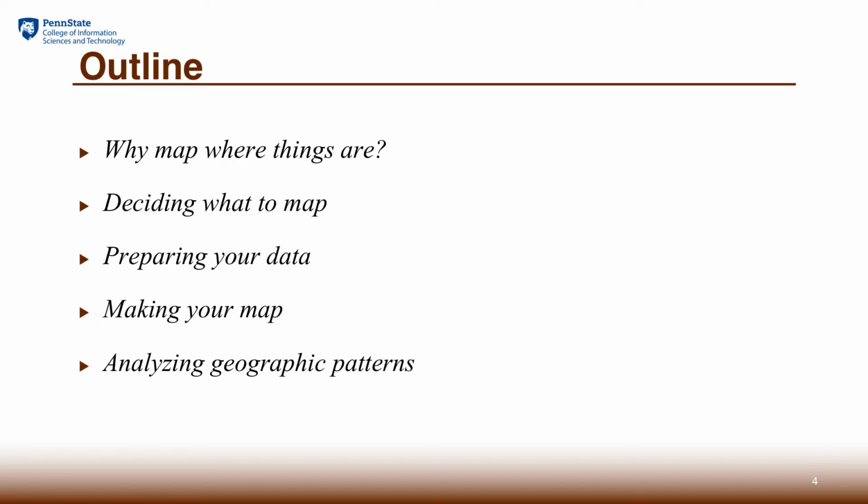Then we decide how to compose the map in a meaningful fashion, with the related context. And last, we want to say something about the patterns that show up when all the features, all the occurrences, are mapped in space, whether they're clustered, whether they are sparse, or whether there are any significant patterns we can observe.